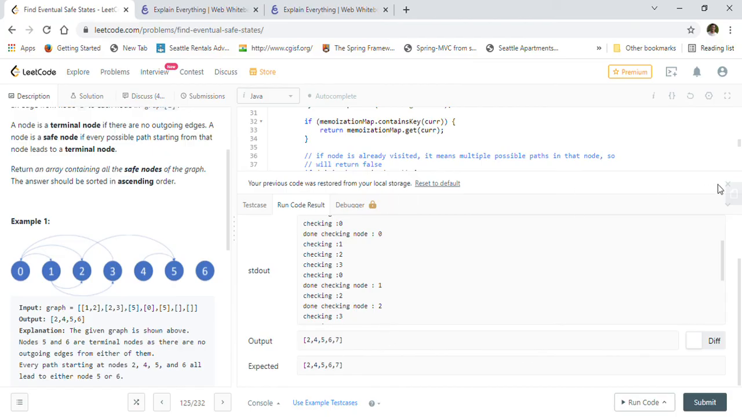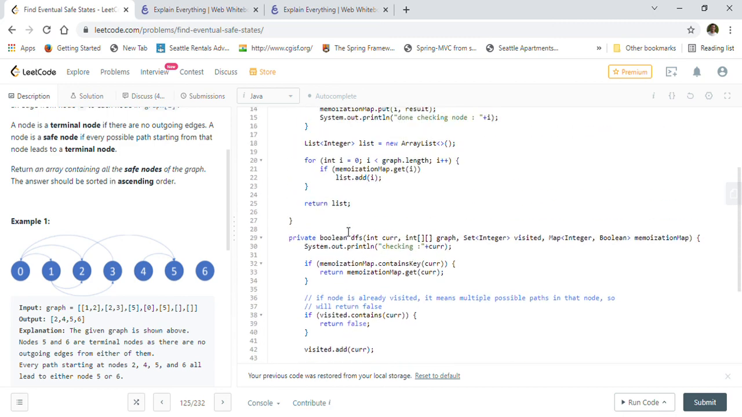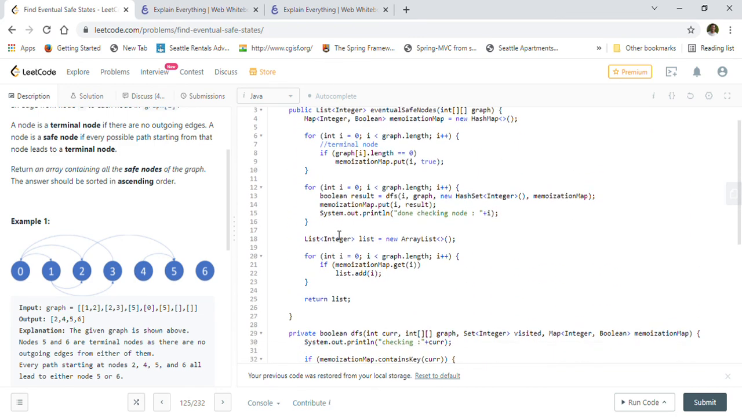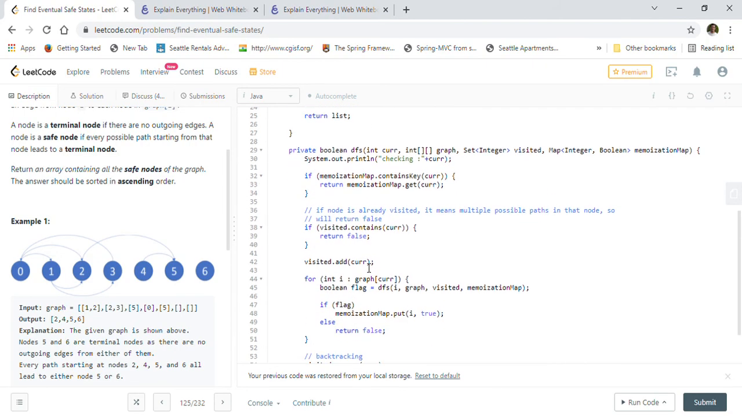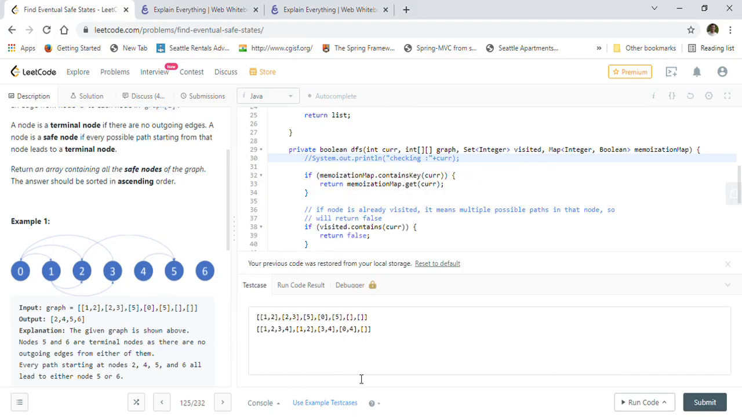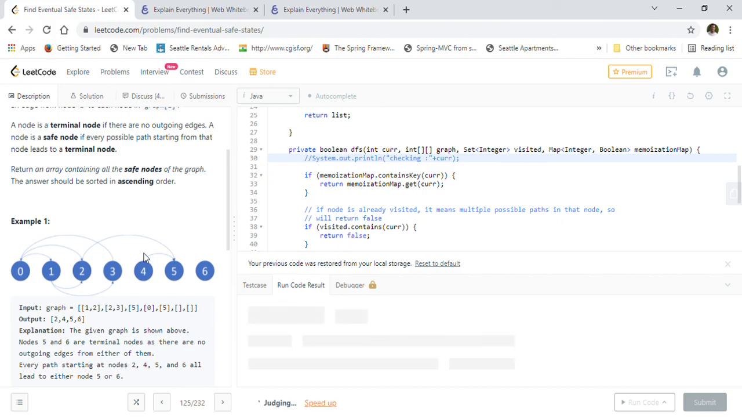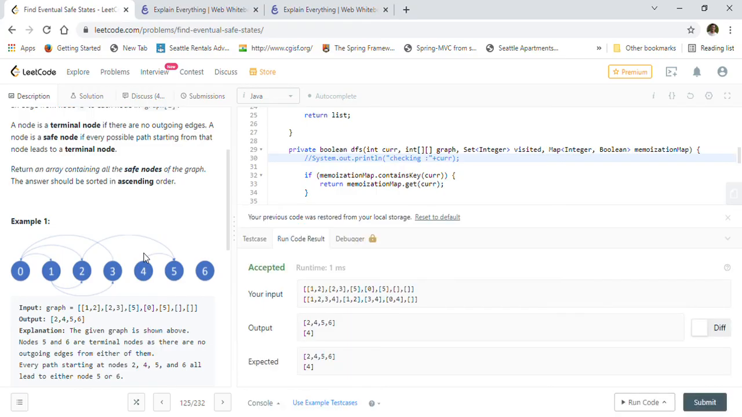So we have seen two examples. We can just remove the system outs before we submit our solution. So this one is one, and this one is the other one. We will just run all these examples, the two examples that are given, and then we will submit our code. So basically this is a graph DFS traversal problem. So we can use DFS and memoization to solve this problem.